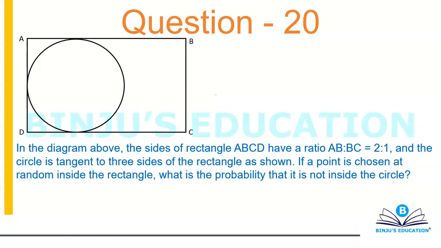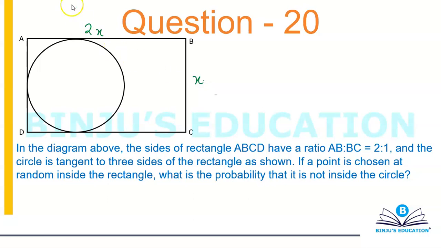Alright, so it says that in the diagram above, the sides of a rectangle ABCD have the ratio AB is to BC 2 is to 1. So if this is 2x, then this is x. And the circle is tangent to the three sides of the rectangle as shown. If a point is chosen at random inside the rectangle, what's the probability that it does not lie inside the circle?